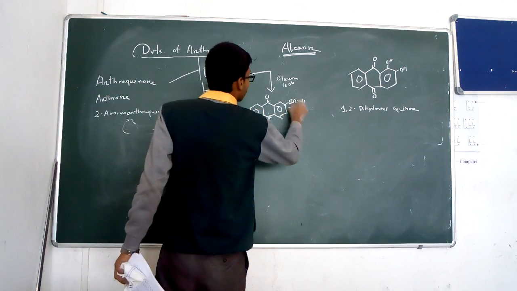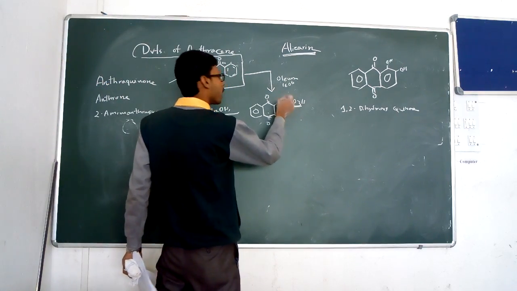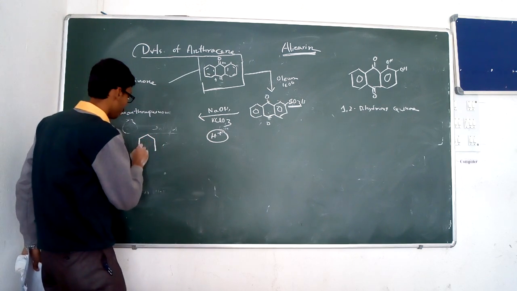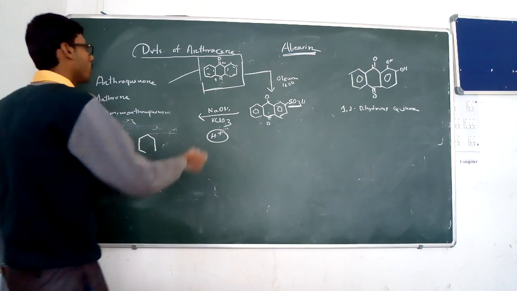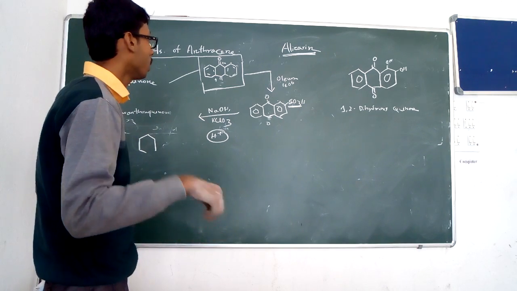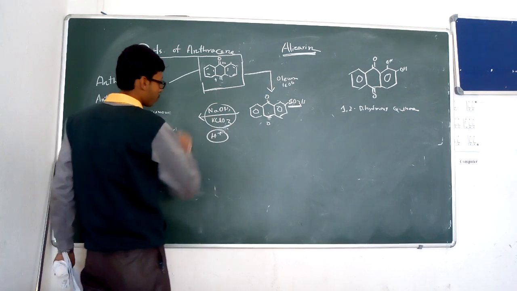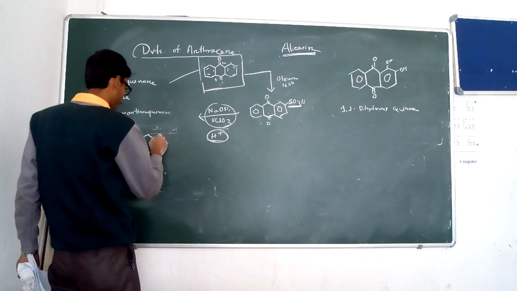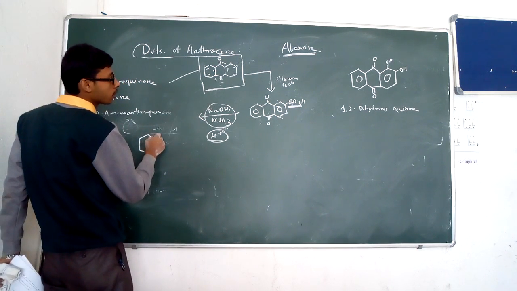Here the sulfonyl group is removed and a hydroxyl group is added, and at the 1 position another hydroxyl group is added. So remember the synthesis process. First, from the anthraquinone, the first step is sulfonation, and second, fusion with sodium hydroxide and potassium chlorate, followed by oxidation with the acid molecule, and it undergoes oxidation to form the alizarin.